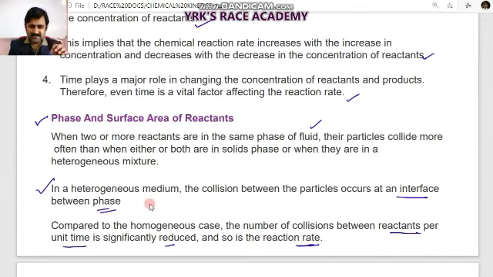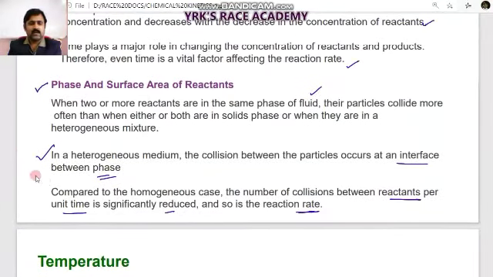So you have to study these two mediums, heterogeneous and homogeneous. In that, compared to the homogeneous case, the number of collisions between reactants per unit time is significantly reduced. In the heterogeneous case, collision between the particles occurs at the interface between the phases only.